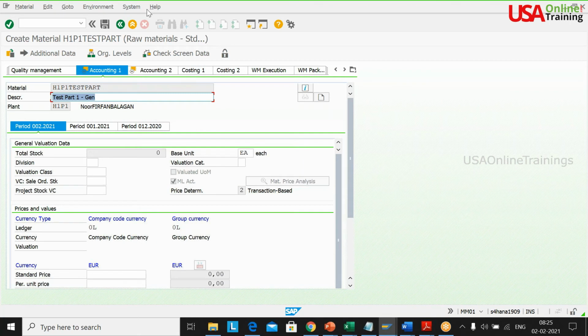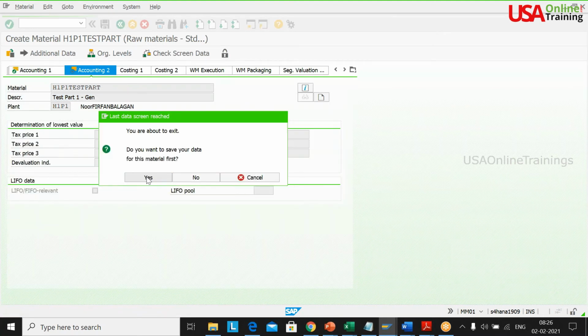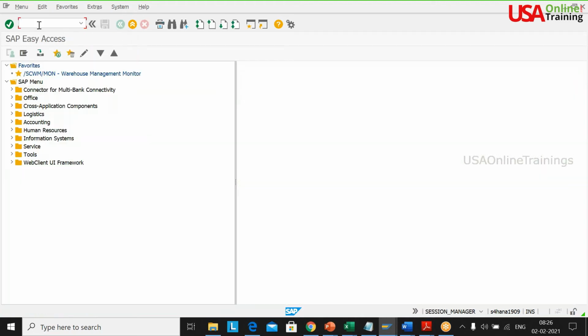One thing you need to understand: even if you go for the EWM side, I will not use the warehouse management tabs here. That is the minimum basics. Warehouse management 1 and warehouse management 2 tabs I'm not going to use in the material master. H1P1 test part. Now my vendor is ready and my material is ready.